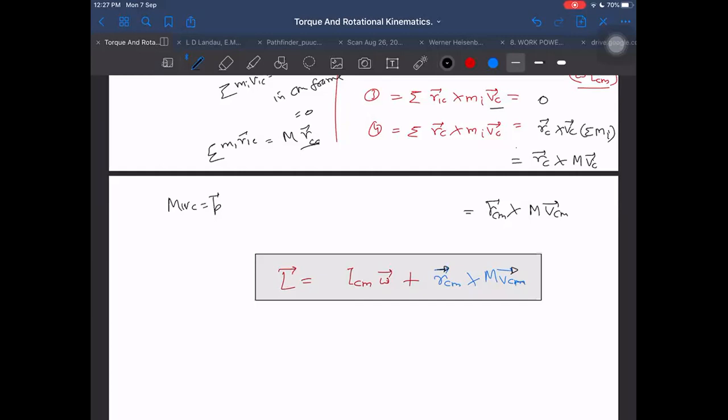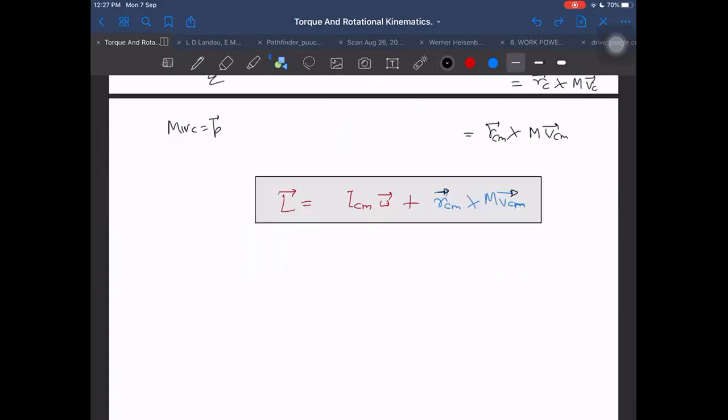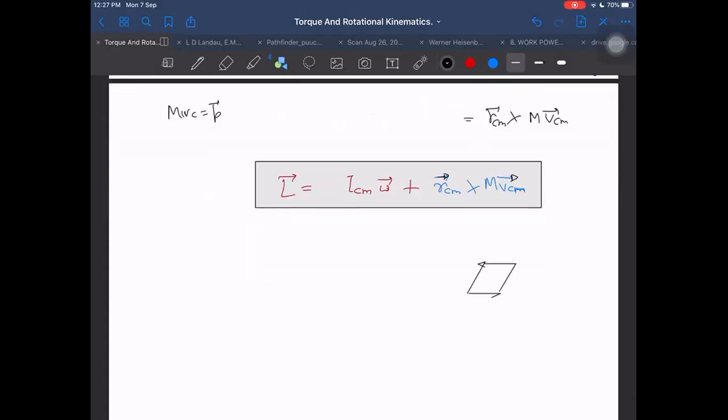For our case in 11th class, if I don't frame a question myself, I have not seen a question till now in which they give it perpendicular. They don't give it like that. Almost in all cases, they are likely to ask just ICM into omega plus or minus RCM cross VCM. It will not be at some other angle. Although that is also possible, and I will try to frame some question to discuss that also if you want, but later on, not now.